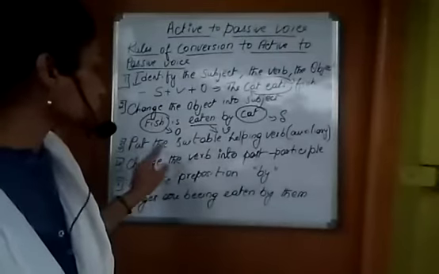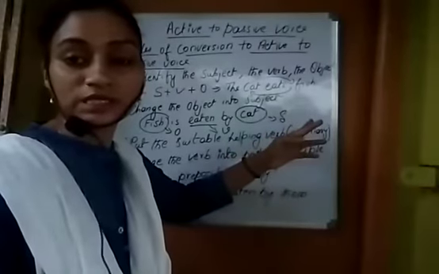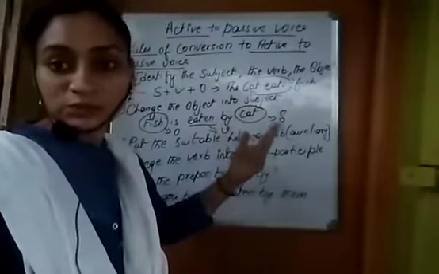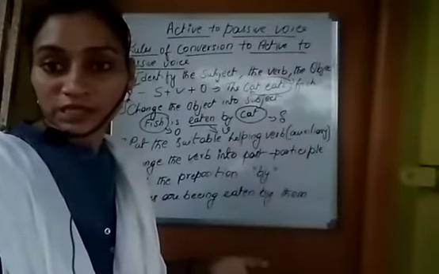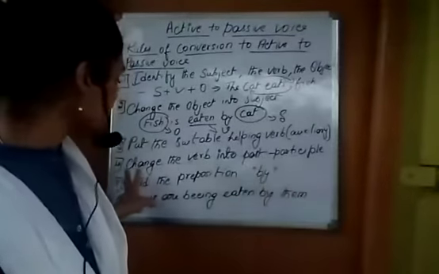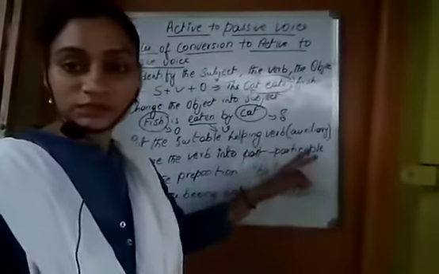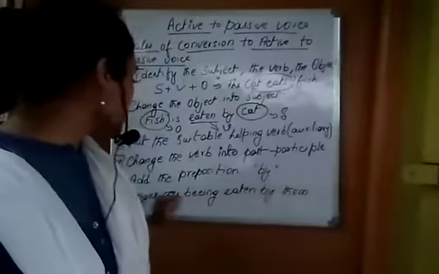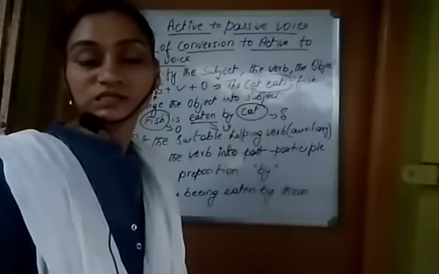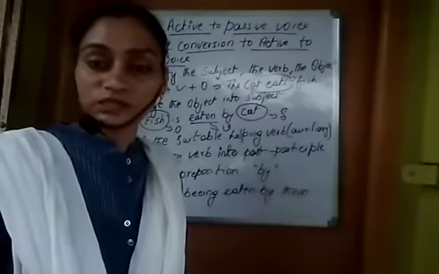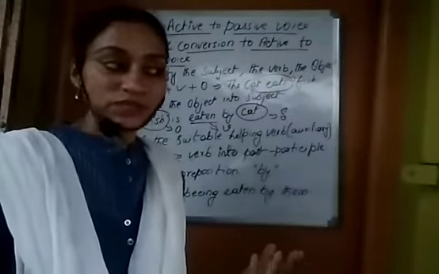Next point. Put the suitable helping verb, auxiliary verb. Helping verb is nothing but auxiliary verb, like is, was, be. There are some certain words you have to use, like by. These are the words you have to apply here. Next, change the verb into past participle. What is the verb here? Eats. Eats becomes the past participle form, eaten. Write is written.